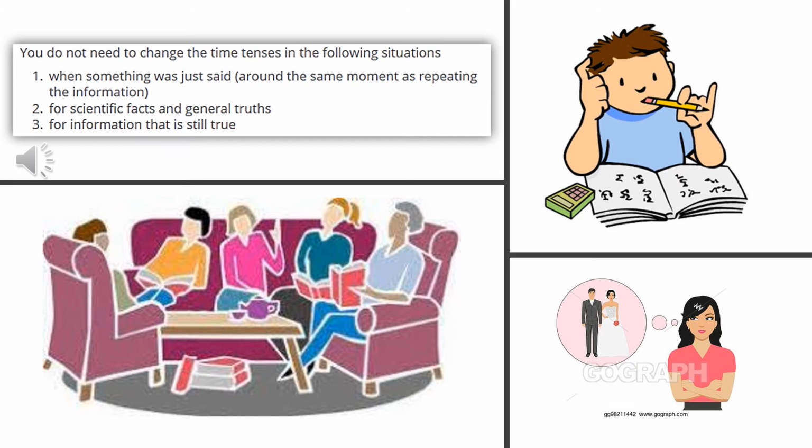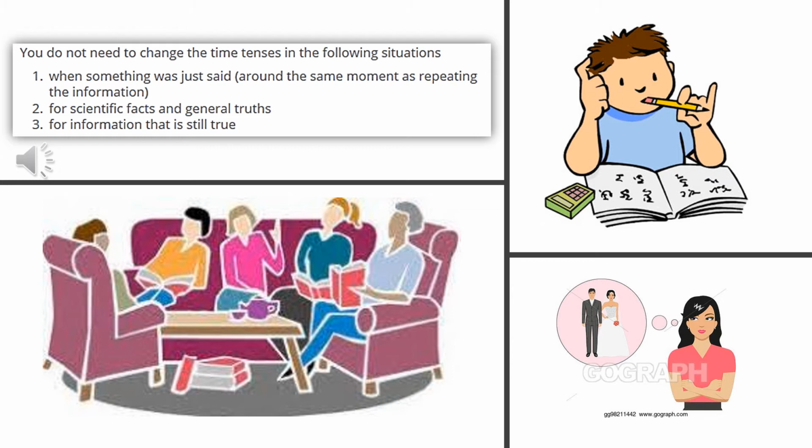Number 2 is for scientific facts and general truths. Look at the boy doing homework. He's left-handed. And then he told you, "Oh, you know, I'm left-handed." This is a general truth. This won't change, right? So if someone asks you, what did he say? And then you say, okay, he says that he's left-handed. You don't need to change the tense, right? Because it's a general truth, it won't change.